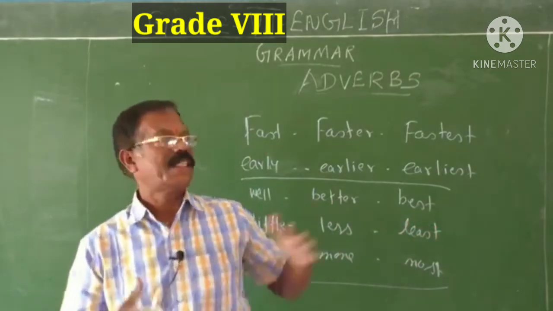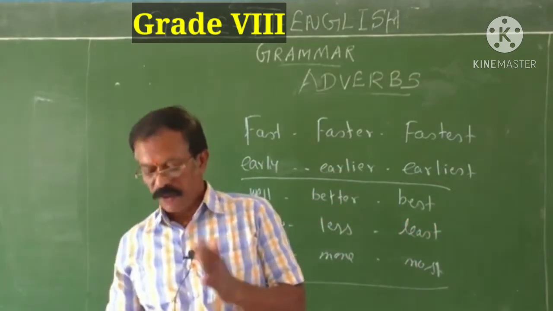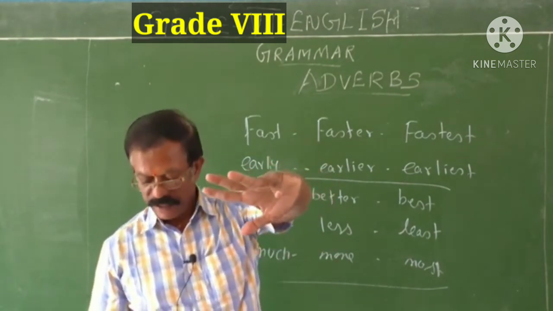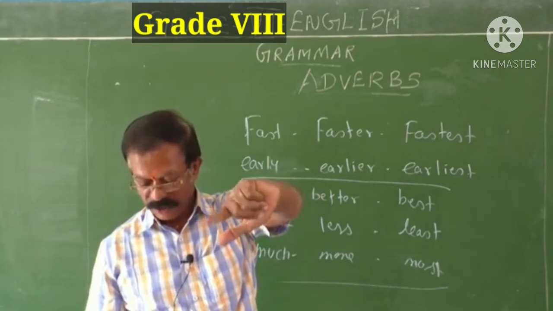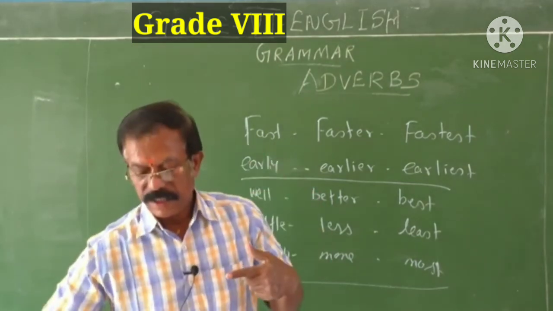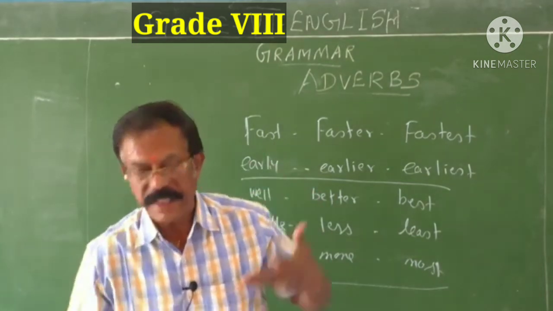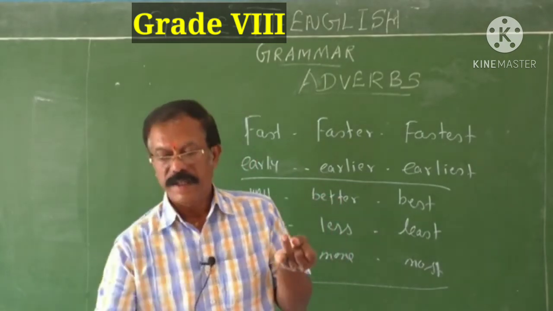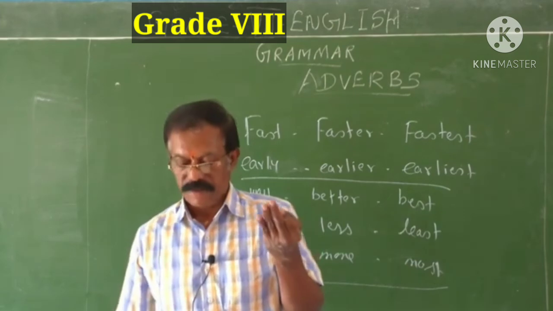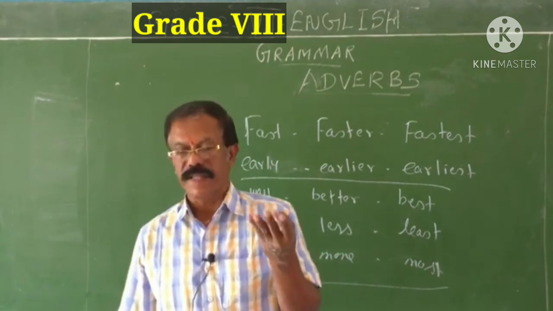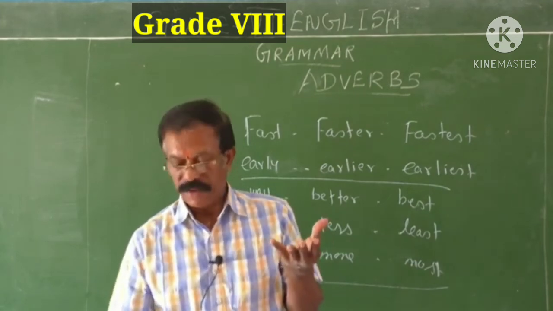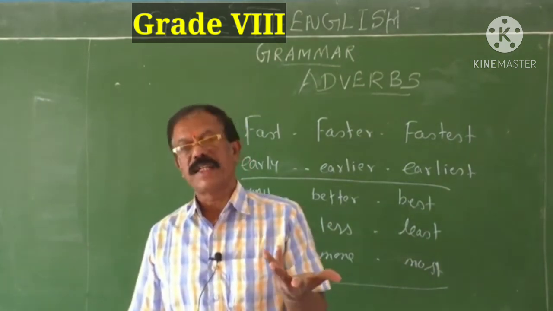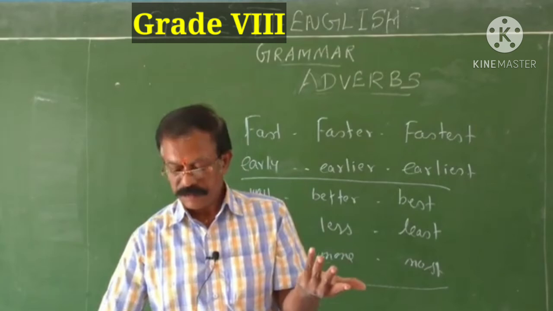Adverbs may be classified into 4: simple adverbs, interrogative adverbs, conjunctive adverbs and relative adverbs. Then kinds of adverbs: adverbs of time, place, manner, frequency, degree or quantity, reason, affirmation, negation and interrogation.